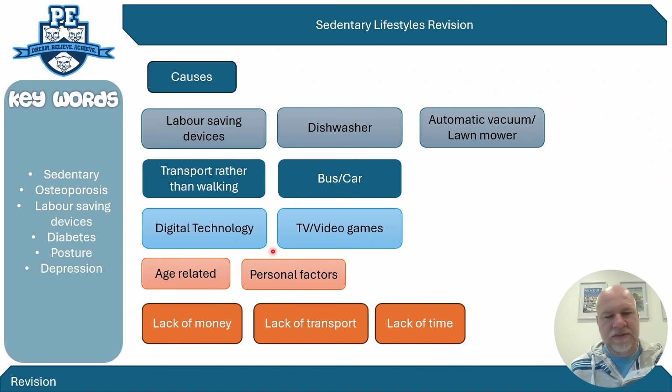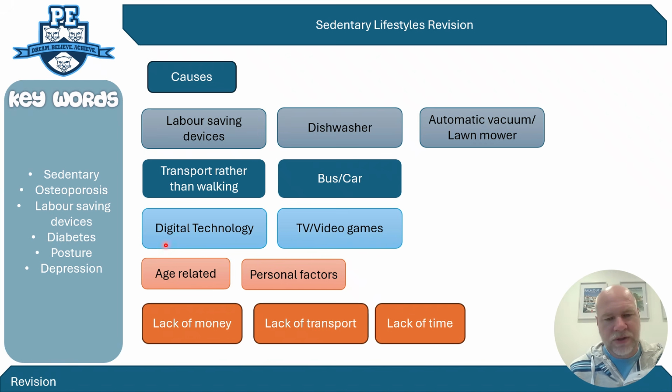And then other aspects of technological development, so TV and video games are more appealing than physically exercising and playing sport to many people. And video games are designed in that way, to keep people addicted to them. And so is TV, really. So it actually prevents people doing physical activity and therefore they become more sedentary.